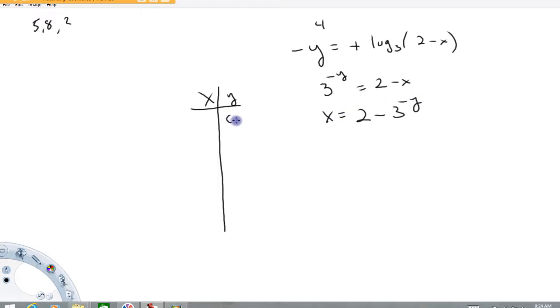So let's try y equals 0, see what comes out of that. Then x is going to equal 2 minus 3 to the 0. 3 to the 0 is 1. 2 minus 1 is 1. So this thing goes through the point 1, 0.